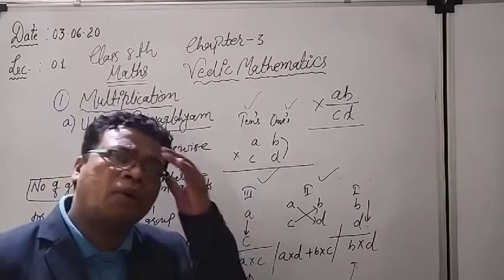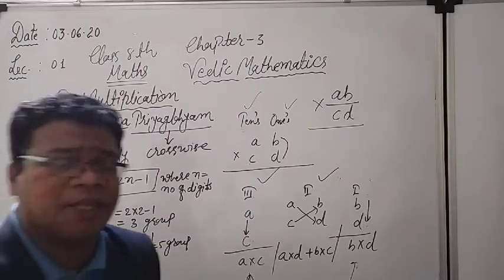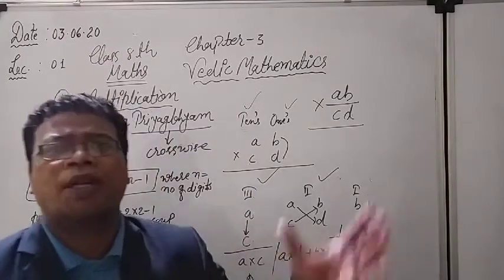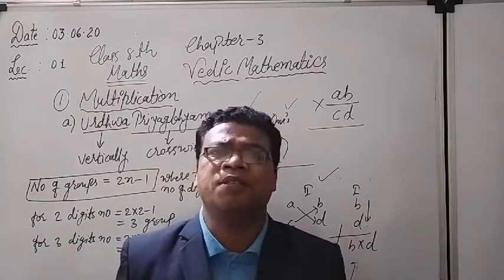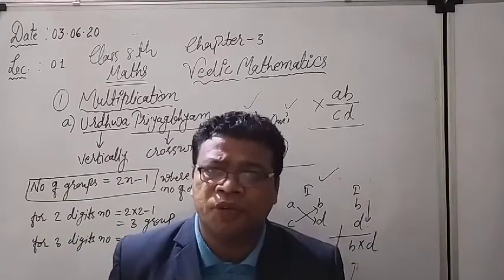So this is all about the multiplication of two-digit numbers. Let me repeat the things again. There will be three groups. In the first and third group, what are the digits written on the hundreds place? What are the digits written on the ones place? Vertically their multiplication will be there.